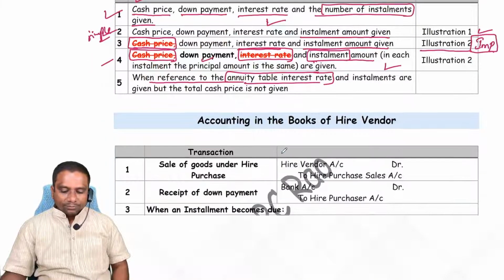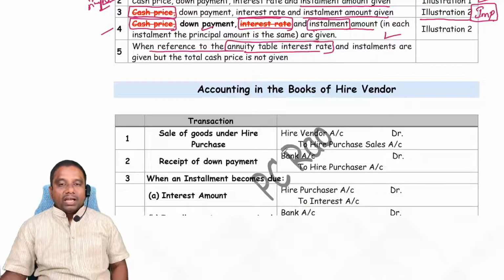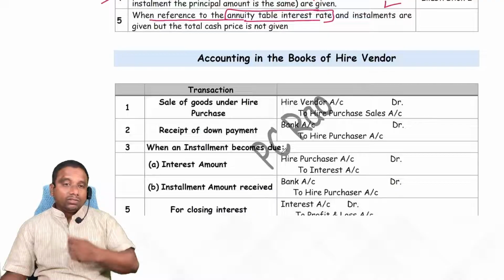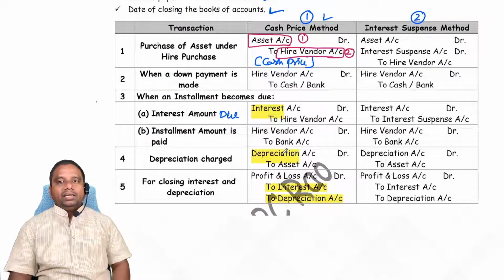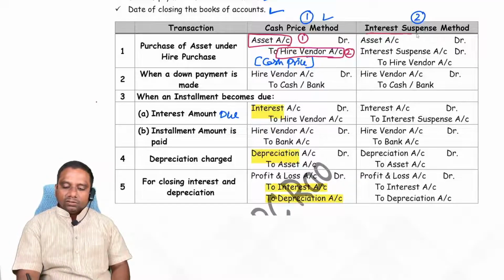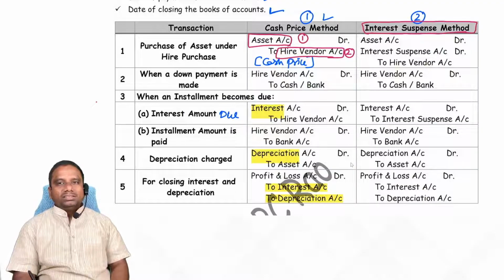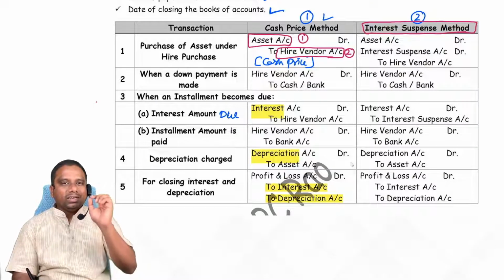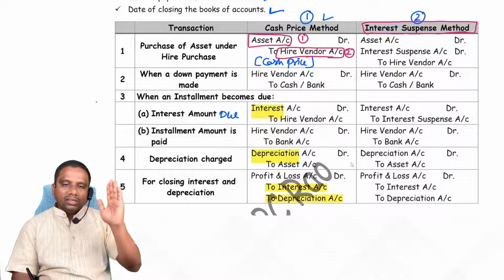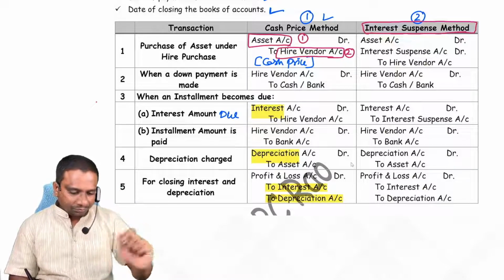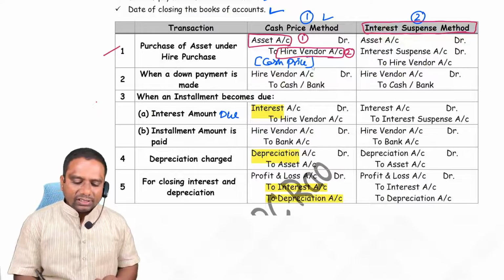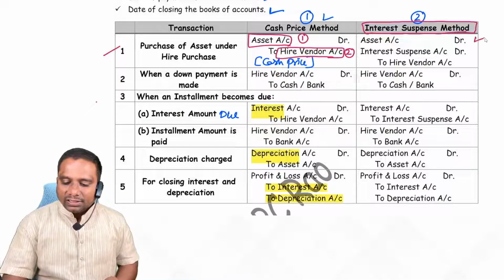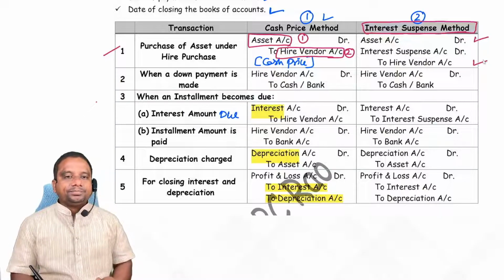Okay. Next one. Accounting in the books of hire vendor. Before this, now come to the second method of recording entries: interest suspense account. What is this interest suspense account, sir? Only one entry is different. Remaining all accounting treatment is same. Look at the time of purchase of asset, what is the entry we record? Asset account debit to hire vendor.